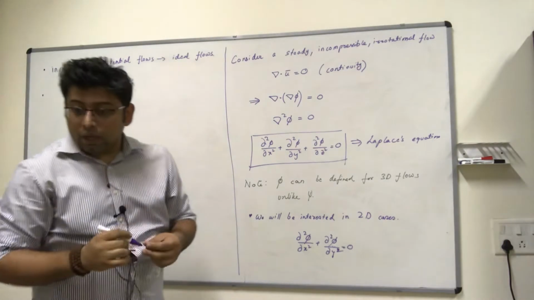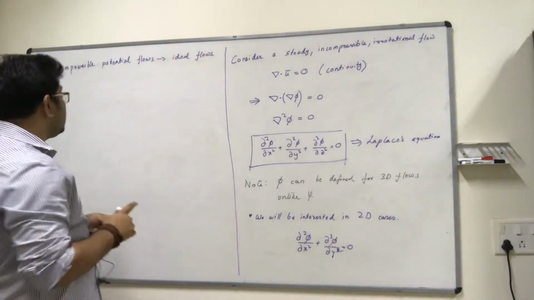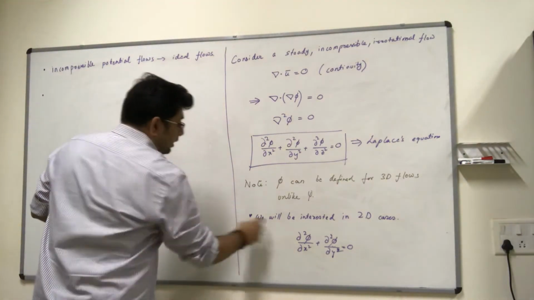The next thing was that this is a linear PDE.